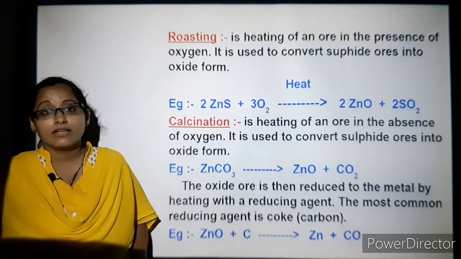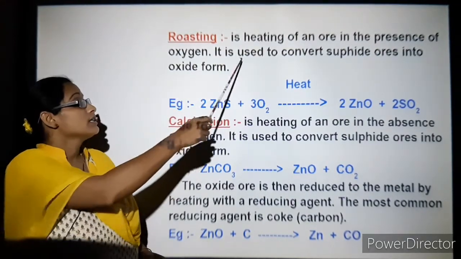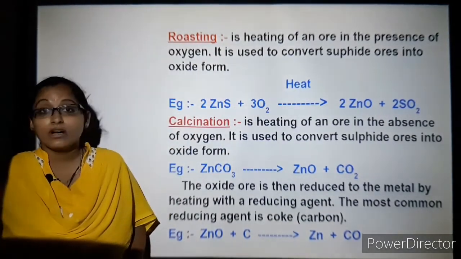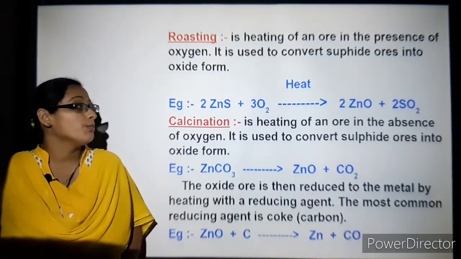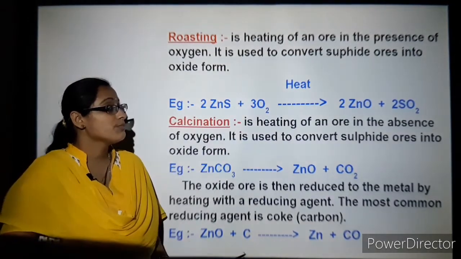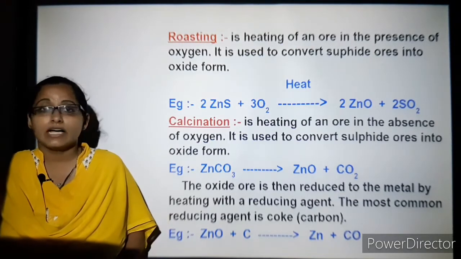So let's understand the process of roasting. As previously told, it is heating of an ore in the presence of oxygen, and it is used to convert especially sulfide ores into oxide form. What happens here is zinc sulfide plus oxygen, in the presence of heat, gives zinc oxide and sulfur dioxide.